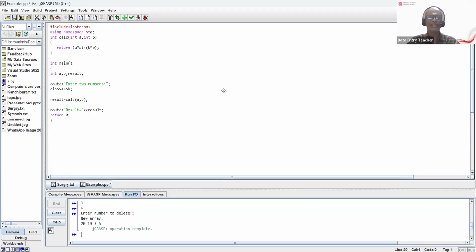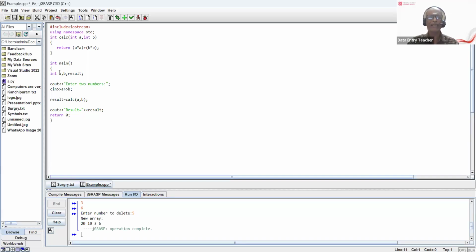Now I have an int calc function, because int returns an integer. It returns a times a plus b times b, so it is returning an integer. Calc is the function name. I am passing two formal parameters, a and b. It will compute a times a plus b times b. This is what you're doing.